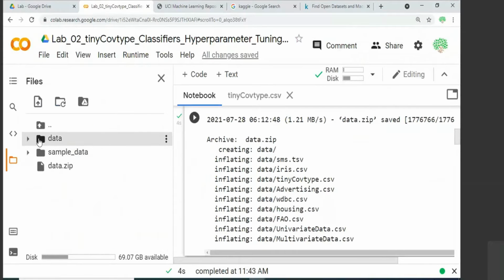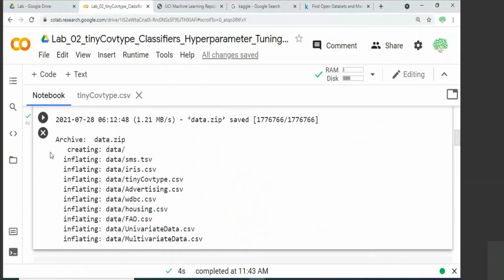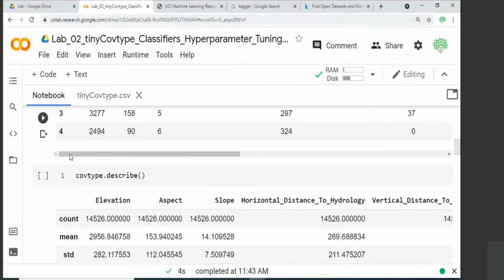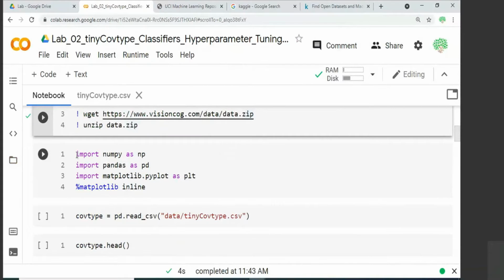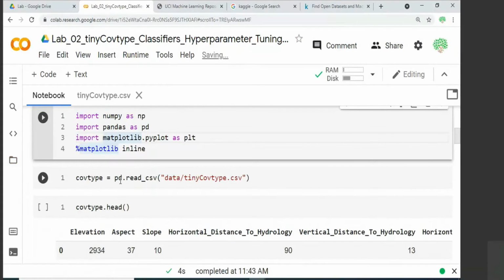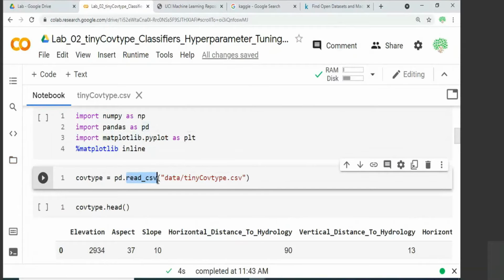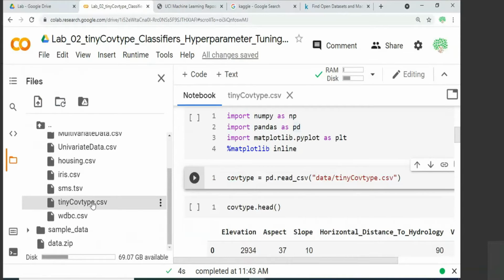So we will be parsing this CSV file using the pandas library. Let me just close this. And now what we are going to do is import all the necessary scientific libraries like NumPy, Pandas, Matplotlib, and so forth. Then using Pandas, we read the CSV file and specify the path of the CSV file. It is inside the data folder. You have to access this tiny cow type.csv file.